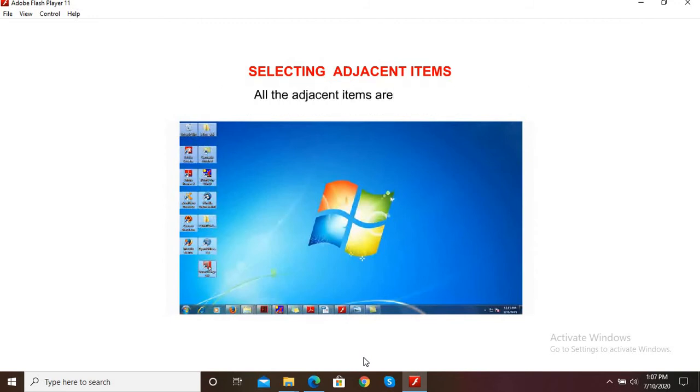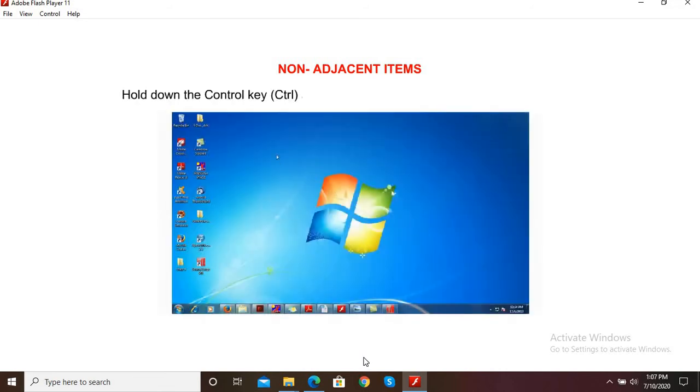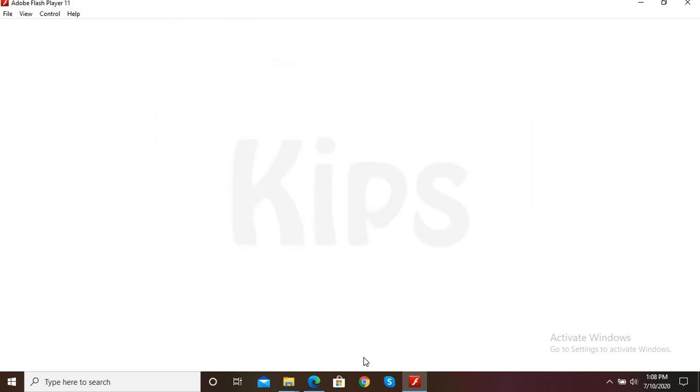All the adjacent items are selected. Now let us find out how to select non-adjacent items. Hold down the Control key and click once on each of the items to be selected. This way, you can select the non-adjacent items.